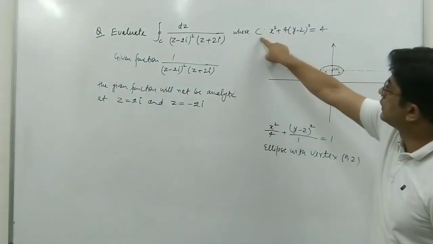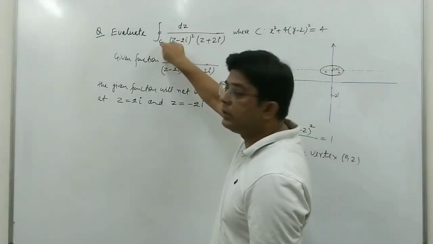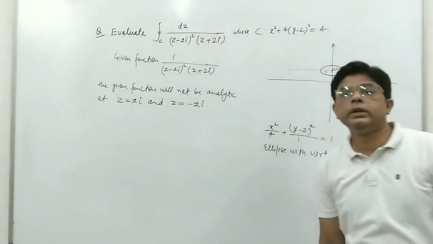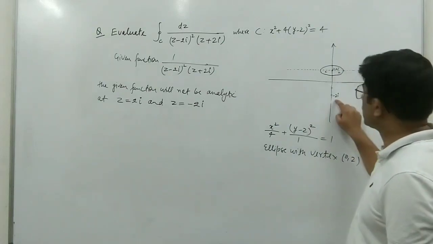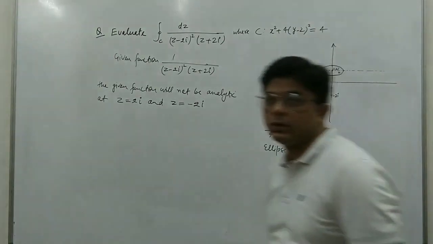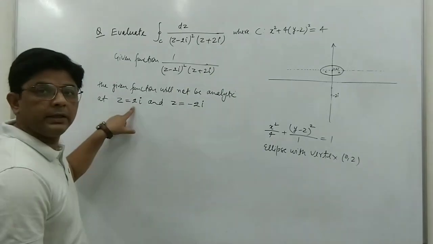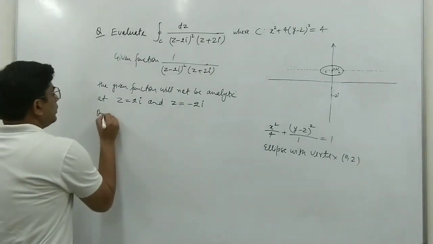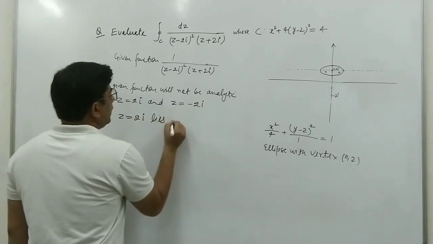And this is our contour. C is this ellipse. We have to evaluate this integral over C, which means we have to evaluate the integral only inside this ellipse. So z equal to minus 2i lies outside the ellipse. So only one point, z equal to 2i, lies inside C.